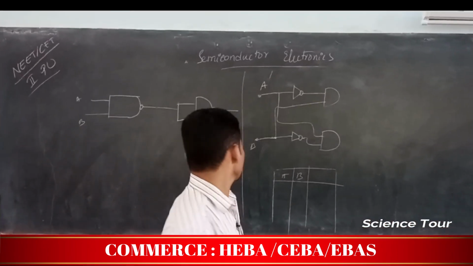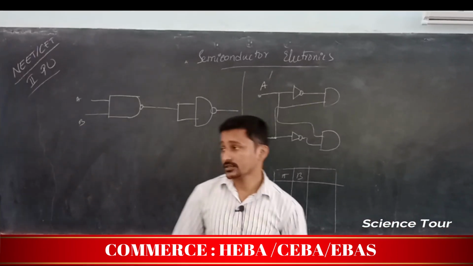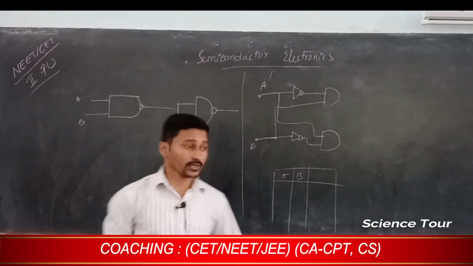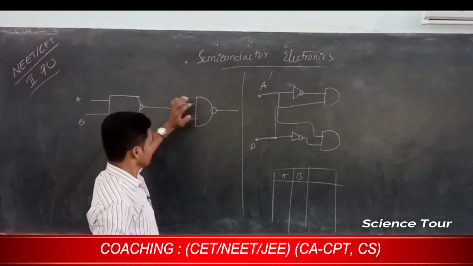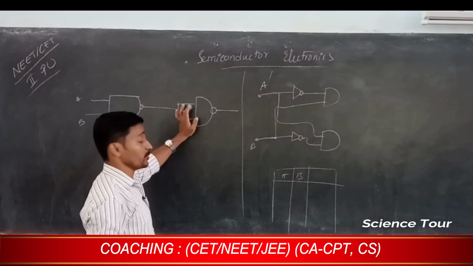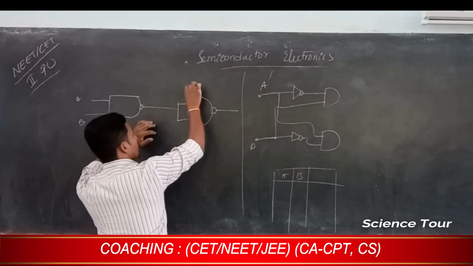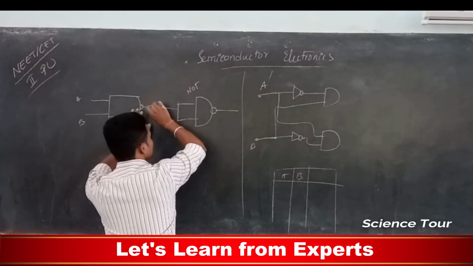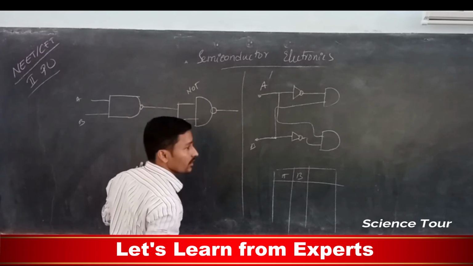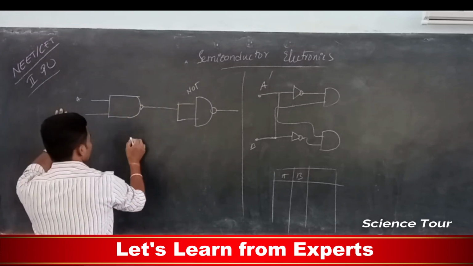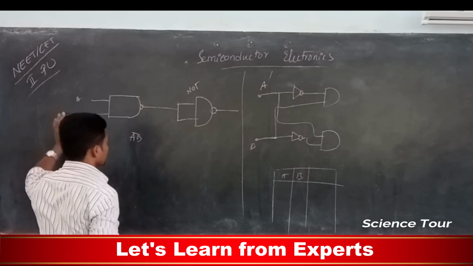Now this is the circuit we are going to talk about. A and B are given. This is a NAND gate. Now this is a NOT gate, isn't it? If the 2 inputs of a NAND gate are shorted, it is a NOT gate. So whatever comes in will be barred or inversed. Now it is A, B bar, isn't it?